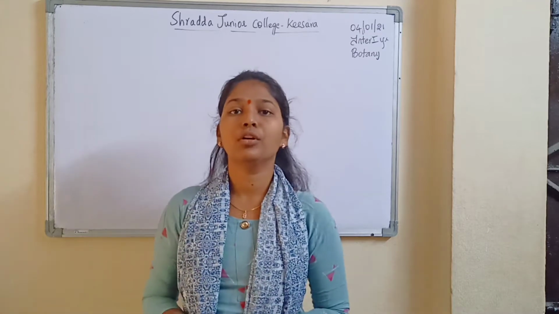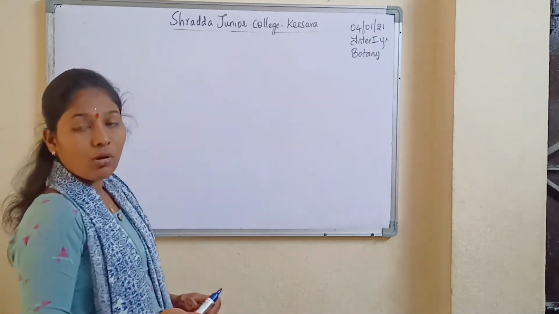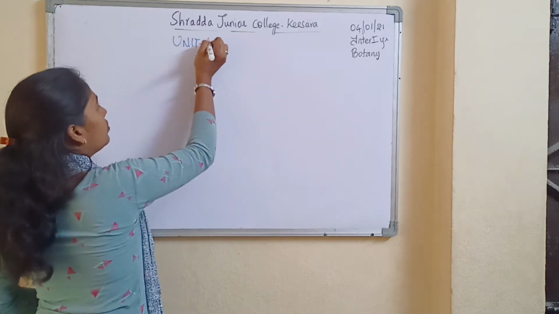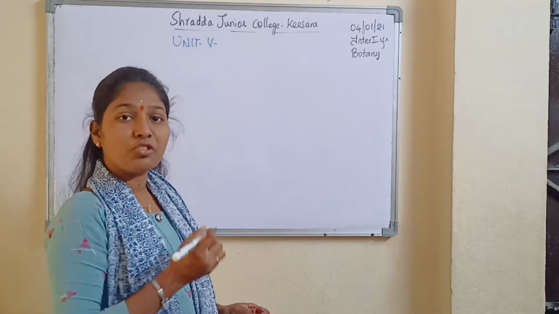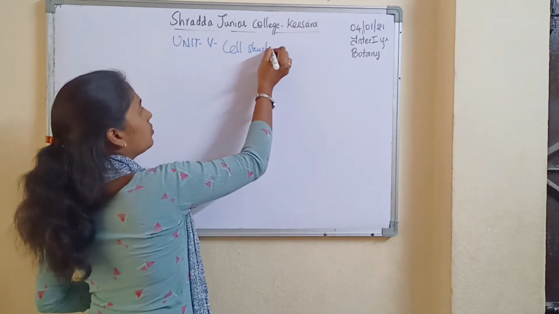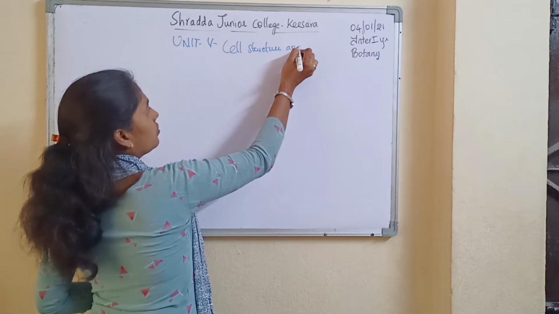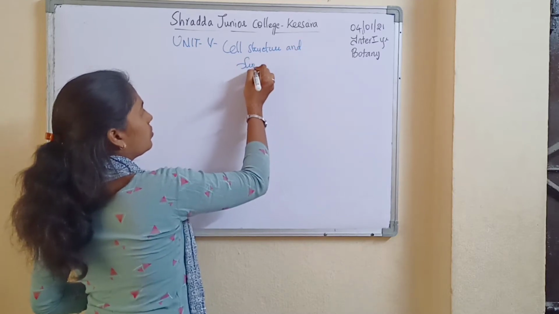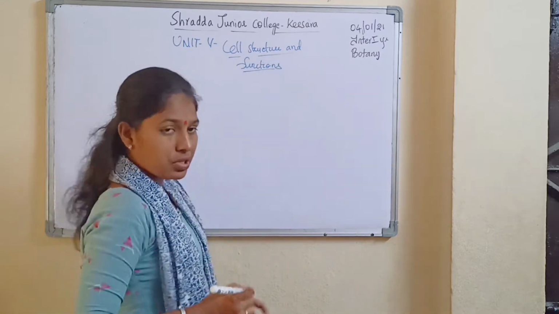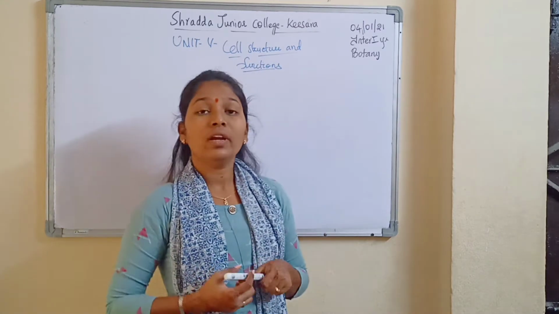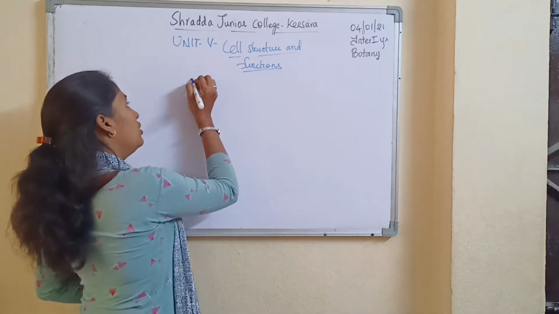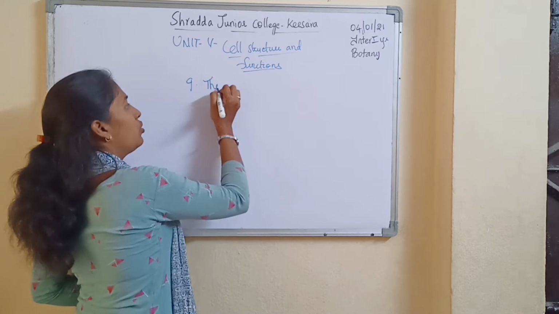So first we are moving on to chapter 9, which comes under unit 5, that is cell structure and functions. Under this unit 5 we are learning about chapter 9, that is the unit of life.